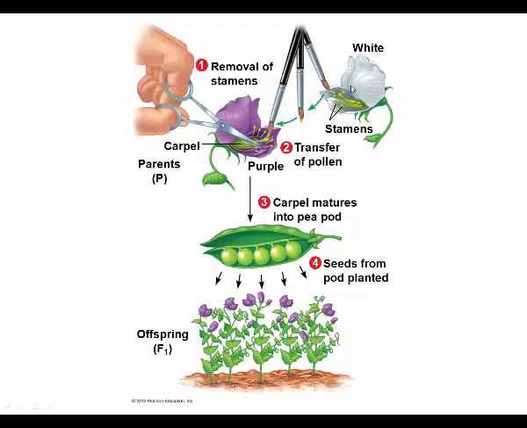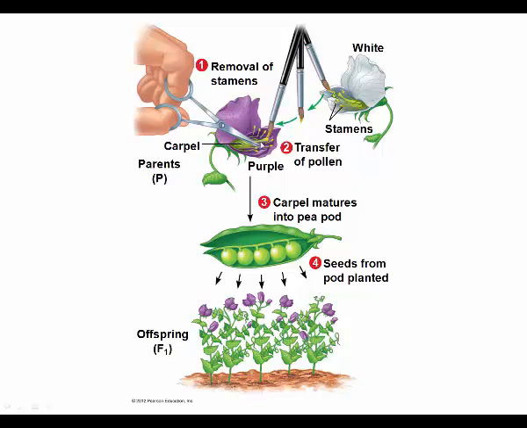Cross-fertilization involved taking two plants and, on one, removing the stamen so that the plant was only female, then taking pollen from another plant, the male gametes, and fertilizing the female structure of the original plant. In that way, like in this example, the purple plant acted as the female, and the white plant is acting as the male.